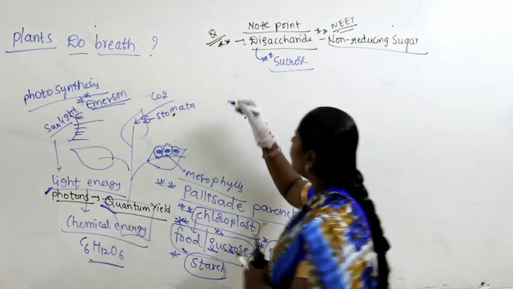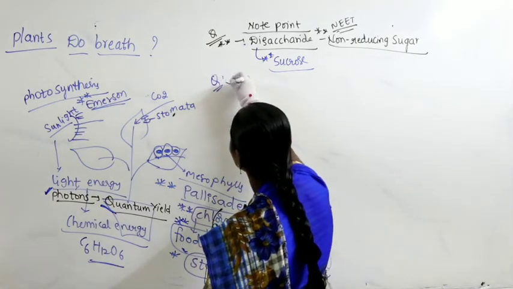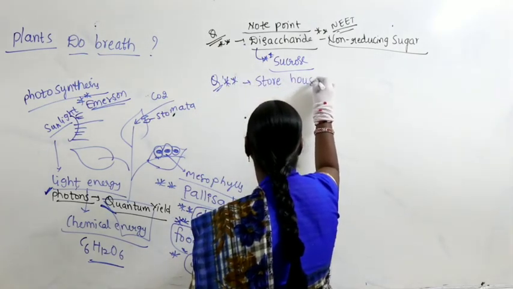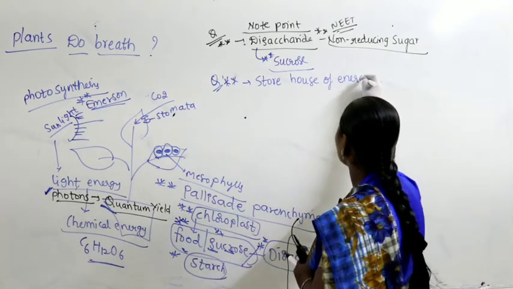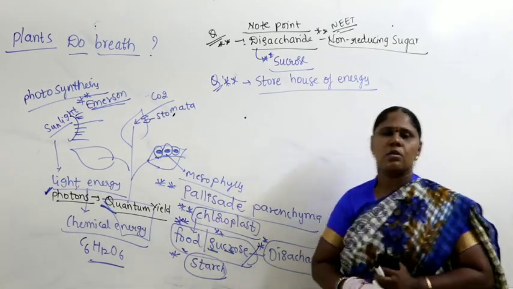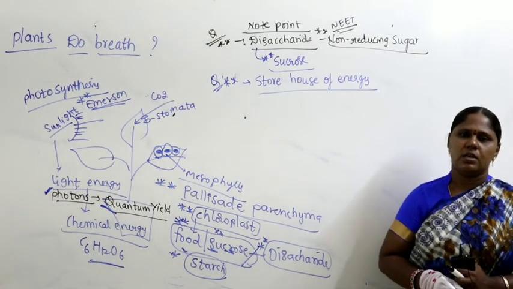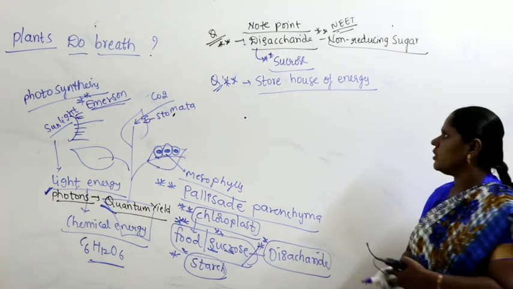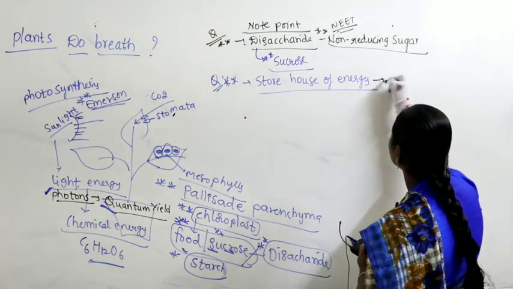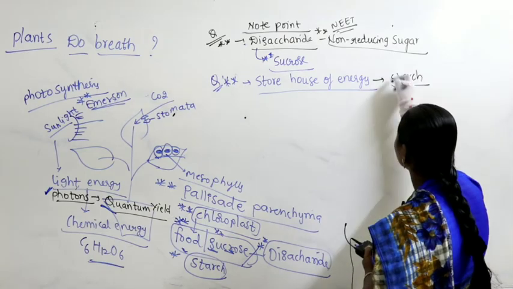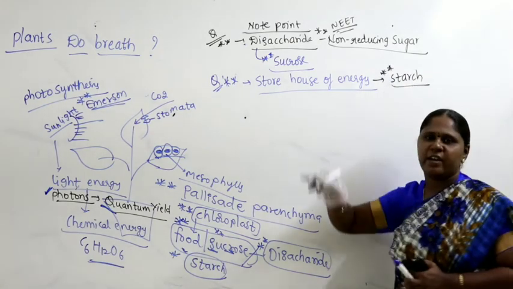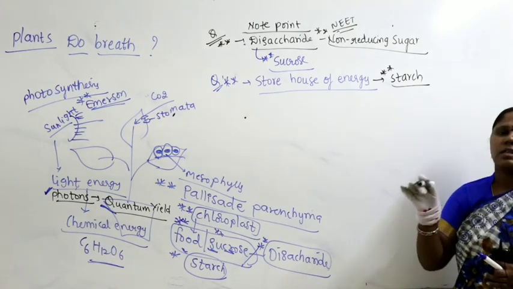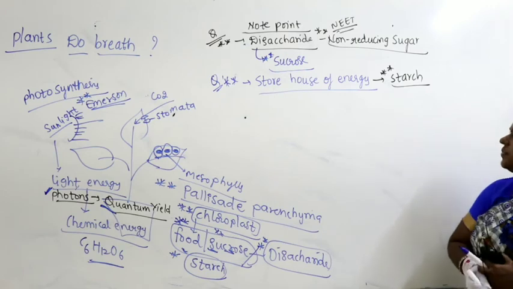Apart from sucrose, food is also stored in the form of starch. So which one is called a storehouse of energy? Apart from sucrose, mostly the food is stored in the form of starch. So what is the storehouse of energy? The answer is starch. Starch is the stored form of energy, the stored form of the food material. So starch itself is called what? A storehouse of energy, right.